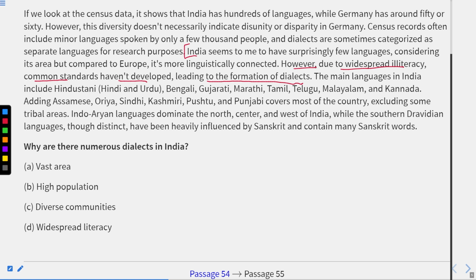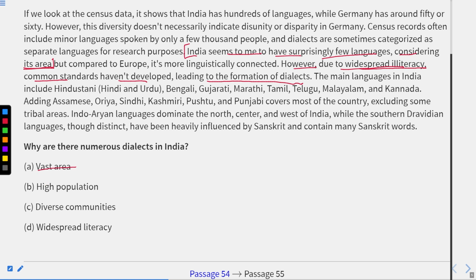India seems to me to have surprisingly few languages considering its area. It means according to area, the languages which are spoken are few, but because of widespread illiteracy, it leads to the formation of dialects. Now, if we see this line, widespread illiteracy or vast area, that can be the answer.